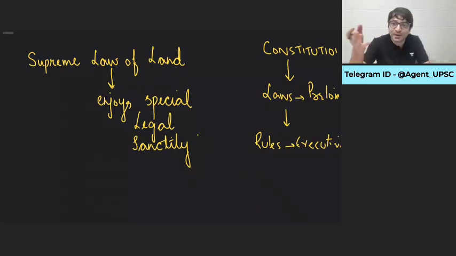But to implement this law, we need rules. Rules are made by the executive. Rules are made by the bureaucrats. The Ministry of Home Affairs will have to come up with the rules. Why Ministry of Home Affairs? Because on all citizenship matters, the ministry responsible is MHA, the Ministry of Home Affairs. It has to make rules.